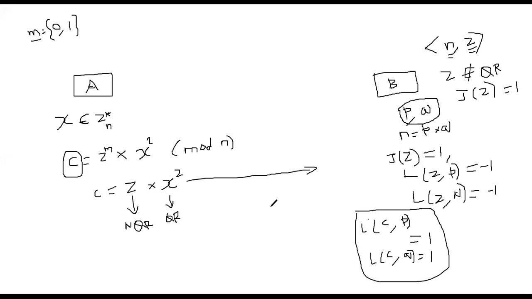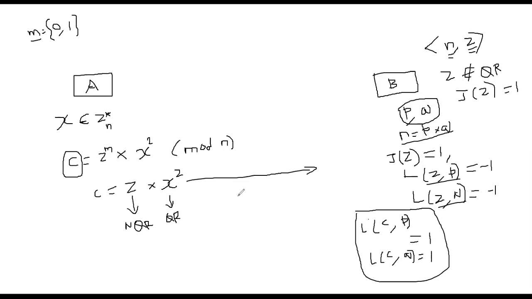The eavesdropper can't conclude that, because the eavesdropper cannot compute the Legendre symbol on the incoming ciphertext C, because he doesn't have P and Q. Remember, to compute the Legendre symbol we would need P and Q, and P and Q are private. If the hardness assumption is that it's difficult to predict P and Q from N, then the ciphertext C cannot be analyzed by the eavesdropper because he doesn't know P and Q.